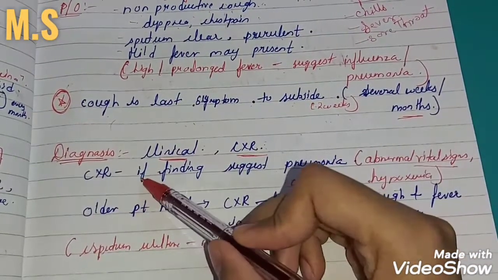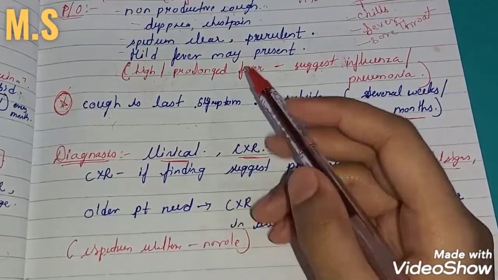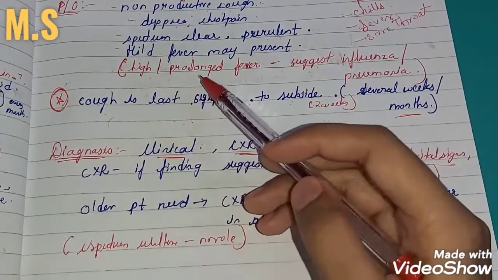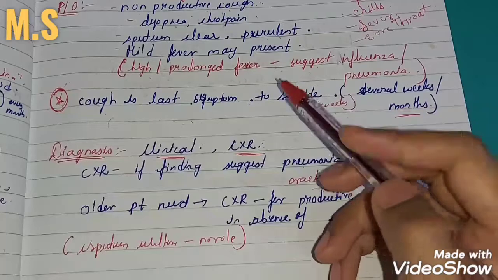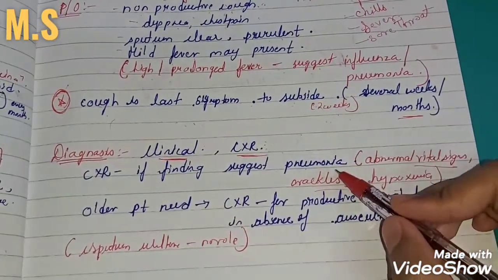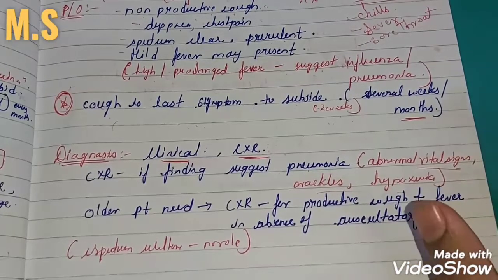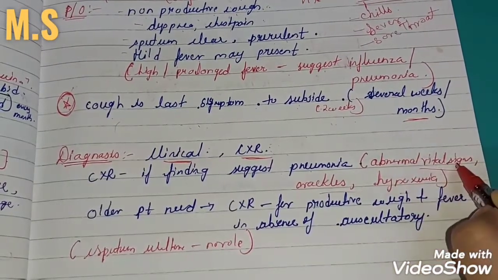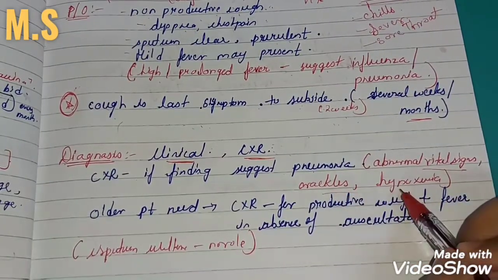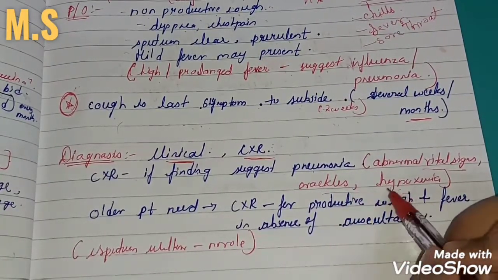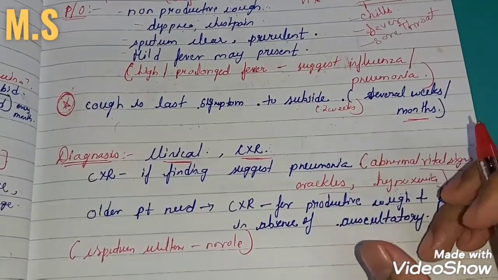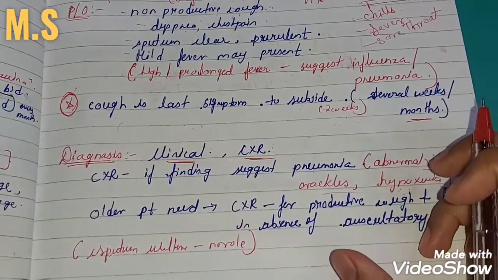And the chest x-ray should be done in a patient who has prolonged fever or high fever, that will be a suggestion of pneumonia, and the finding will suggest pneumonia. So if the patient is having pneumonia, you have to think that he will have abnormal vital signs, whereas in acute bronchitis you don't have that. And he will also have crackles or hypoxia. Yes, hypoxia is mainly because pneumonia is nothing but there is fluid filled in the alveolar sac.